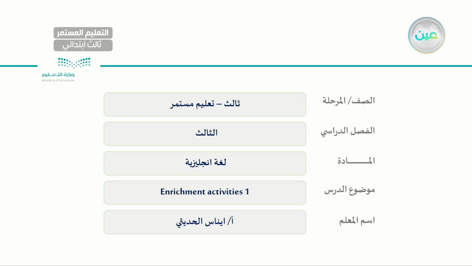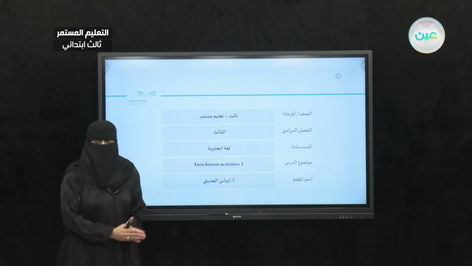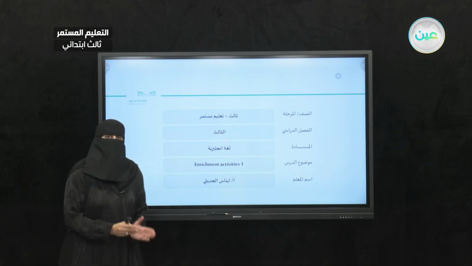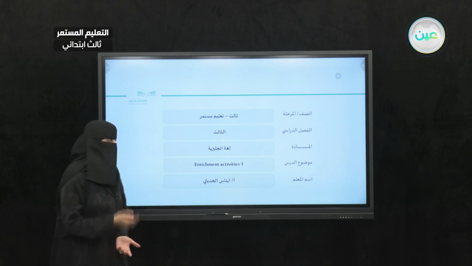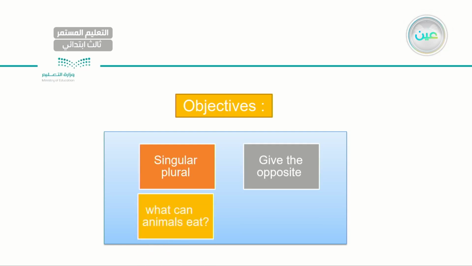So as you can see, these are the activities that we will be concluding our curriculum with. They will indicate more information, some activities for important information that we had in the last two units. Okay, animals, shops and malls. So let's start, Bismillah. By the end of these activities, we will be able to differentiate between singular and plural. Also, we will be able to give the opposite, and to answer the question, what can animals eat and what can animals produce?